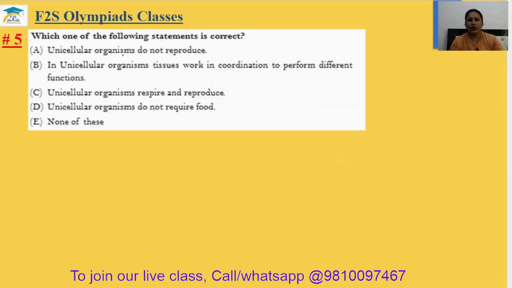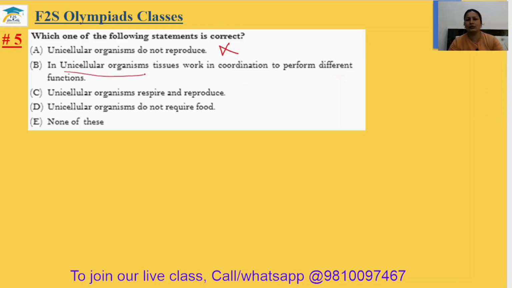Question number 5. Which one of the following statements is correct? Unicellular organisms do not reproduce? No. If anything is a living thing, then it will definitely reproduce. This is the main characteristic of a living thing. So it is wrong, not correct. In unicellular organisms, tissues work in coordination to perform different functions.